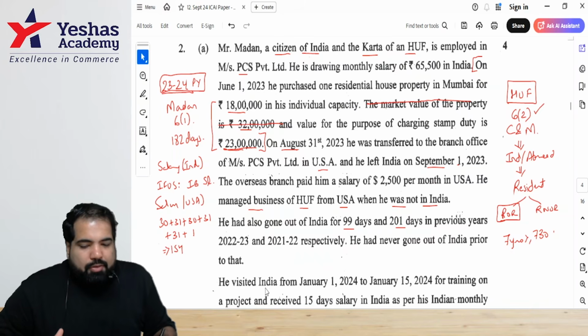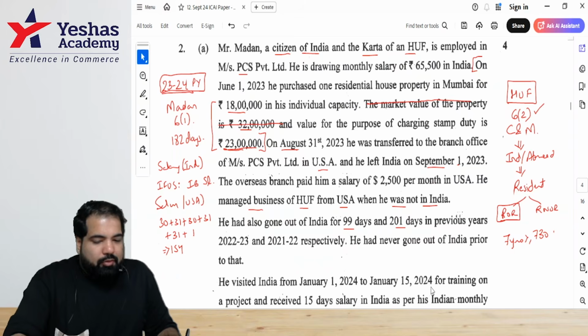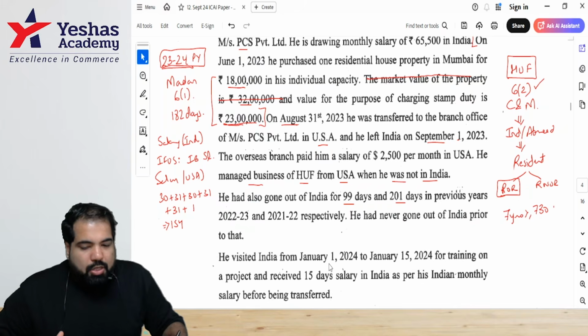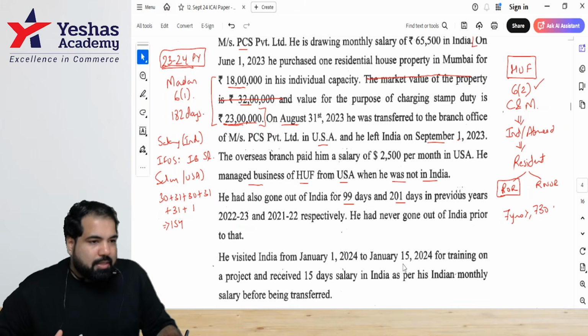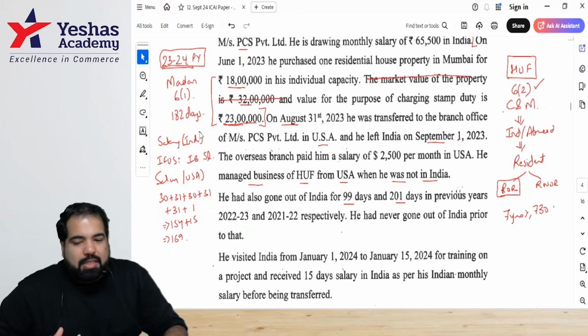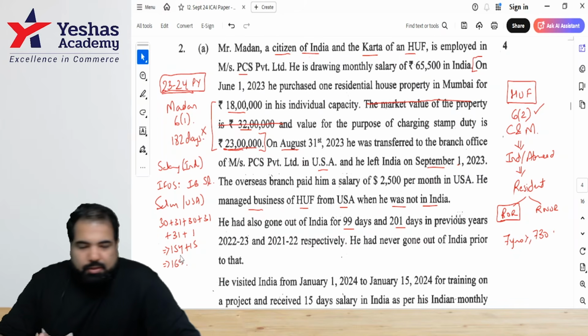154. He visited India from 1st Jan to January 15 for training on a project and received 15-day salary in India as per his Indian monthly salary before being transferred. So 1st to 15th, how many days? 15. So please add 15 days. How many days total? 169. Stop. Is he fulfilling the first condition? No. Why does the second condition not apply to him, guys?